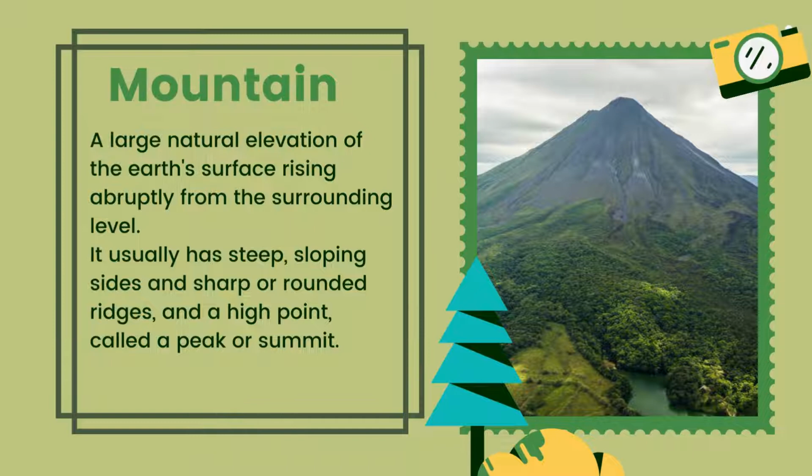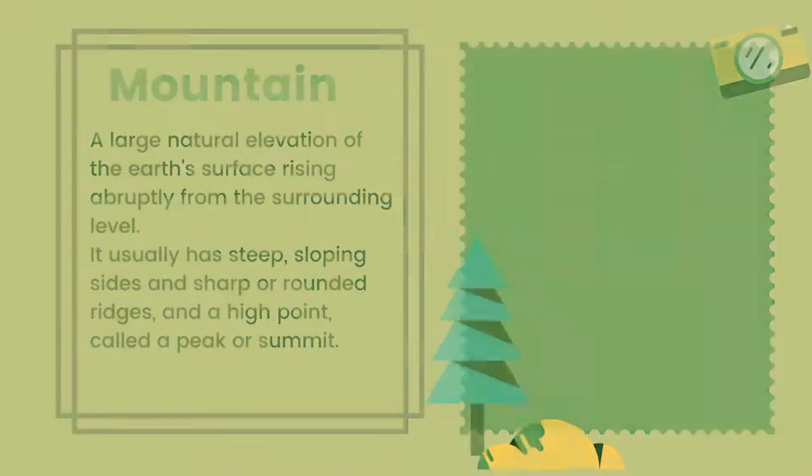Mountain: a large natural elevation of Earth's surface rising abruptly from the surrounding level. It usually has steep sloping sides and sharp or rounded ridges and a high point called peak or summit, as you can see in this picture.